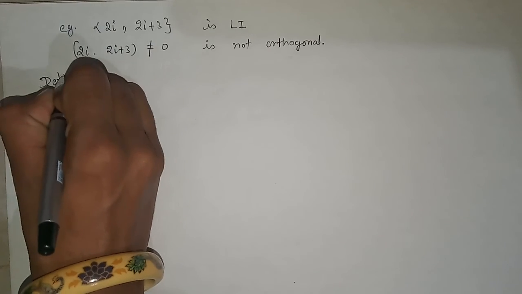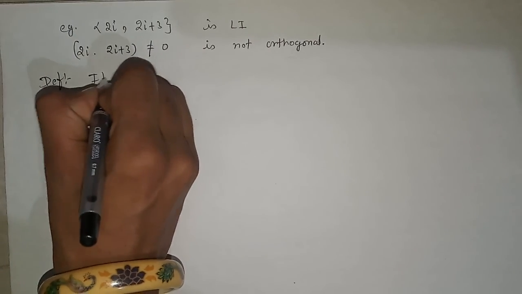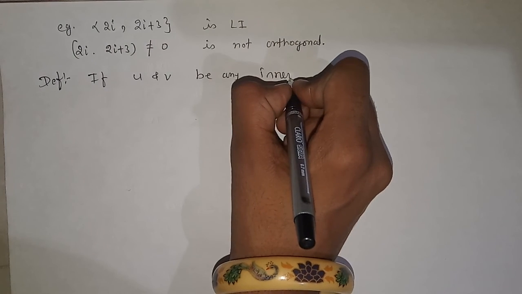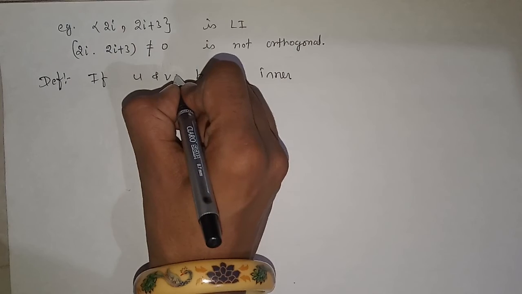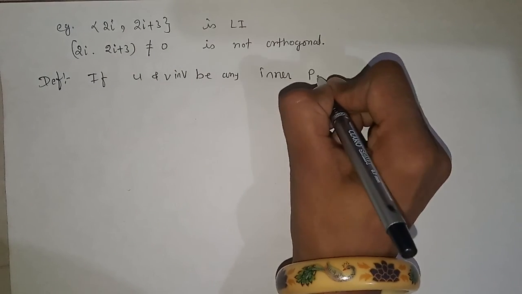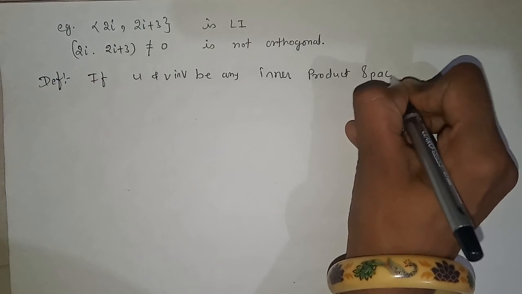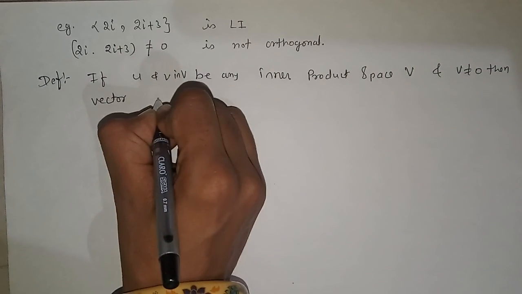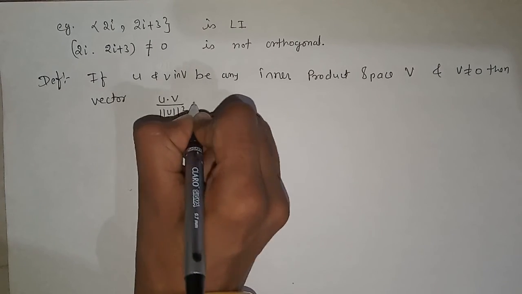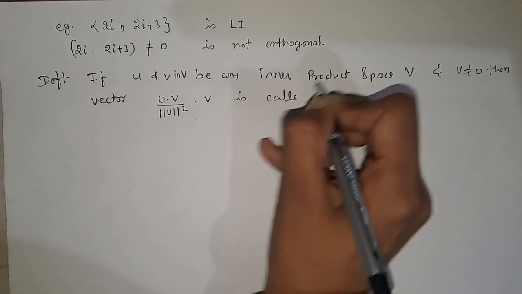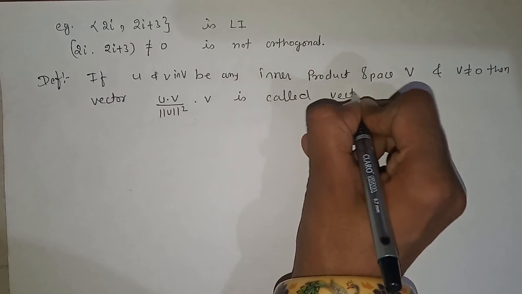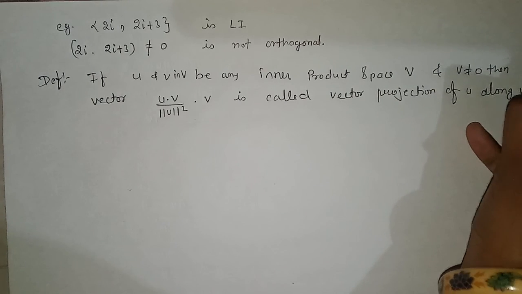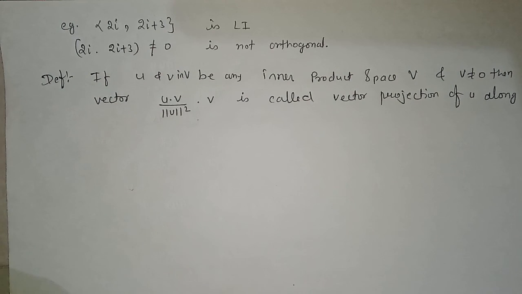Now we have a small definition of the projection. If u and v are any vectors in an inner product space, and if v is not equal to 0, then the vector u dot v upon norm of v squared, into v, is called the projection vector of u along v. So this is the definition of projection which we will use in the Gram-Schmidt process.